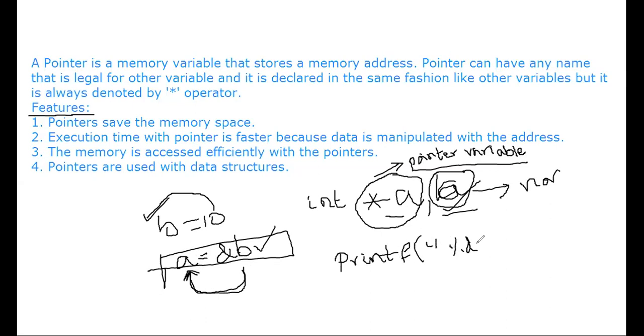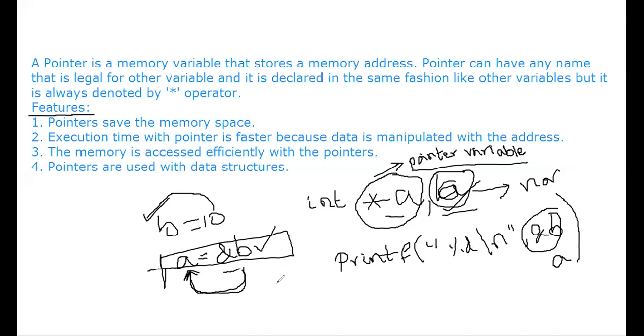If you want to display the address of b, there are a number of ways to do it. One is ampersand b. Instead of ampersand b, you can write a also, because a can also store ampersand b, that means a can also store the address of b.